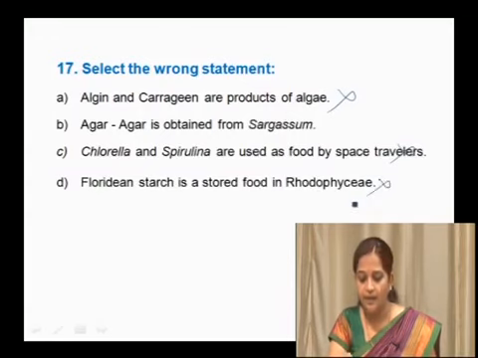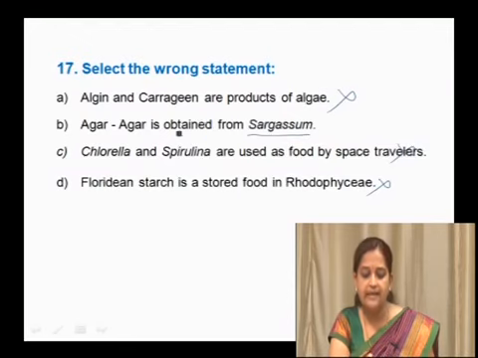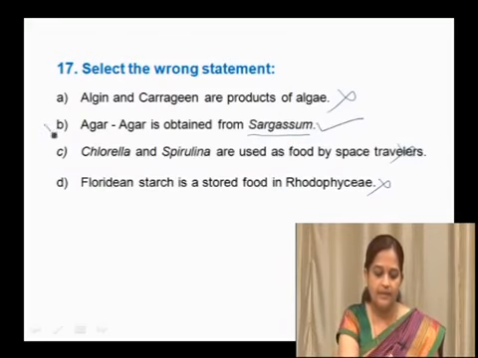So it is not a wrong statement. Agar is obtained from Sargassum. Sargassum is an example of brown algae, but agar is obtained from red algae like Gelidium and Gracilaria. That's why the wrong statement here is that agar is obtained from Sargassum. So the wrong statement here is B.